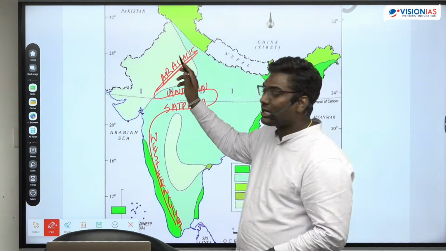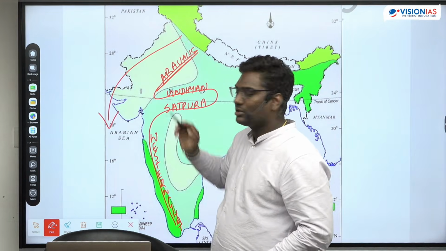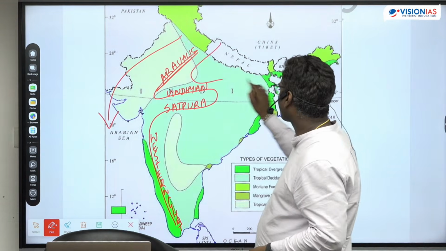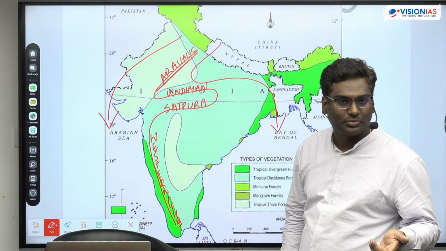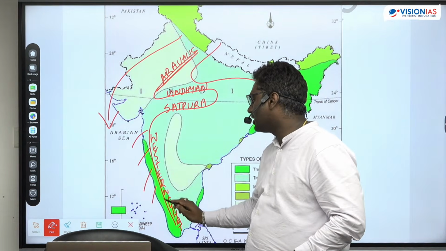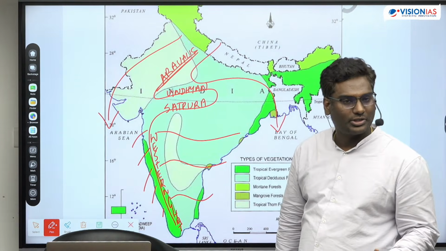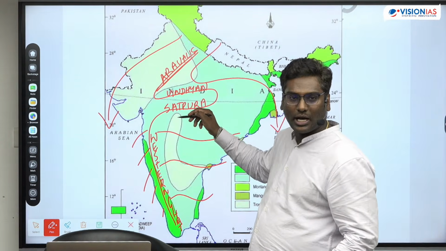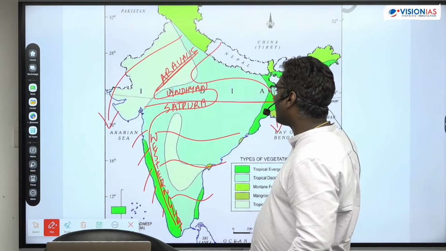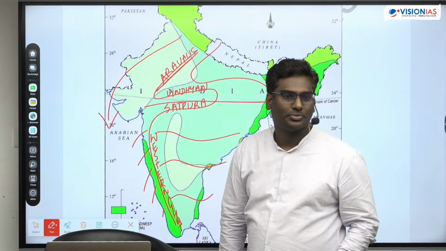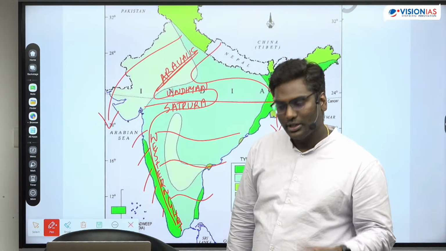Okay. Aravallis divides Arabian Sea drainage from Bay of Bengal drainage. Western Ghats divides Arabian Sea drainage from Bay of Bengal drainage. Is that clear? Vindhyans and Satpura divides peninsular drainage from extra peninsular drainage. Did you get this? Okay, this is how it is.